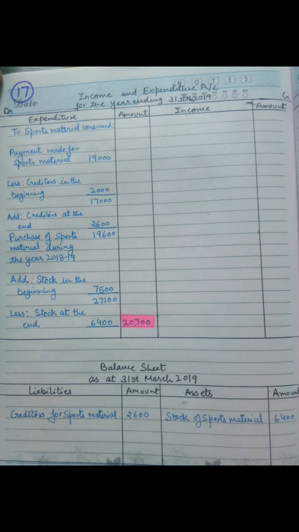So as per question, on the liability side we have to write the creditor first, as it is on 31st March 2019. So at the end of the financial year, the liability is given in the question, that is creditor for sports material, that is 2,600, and stock for sports material, that is 6,400. It has to be written on the asset side.